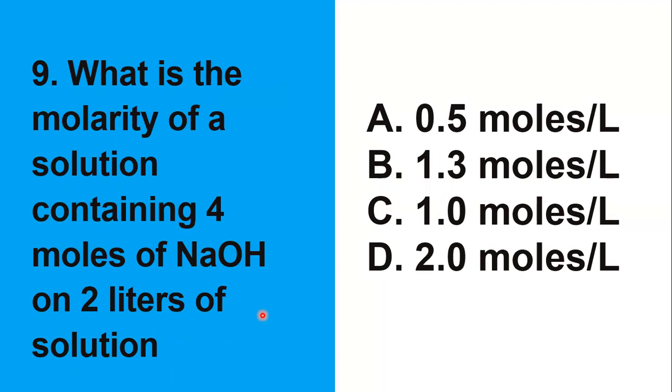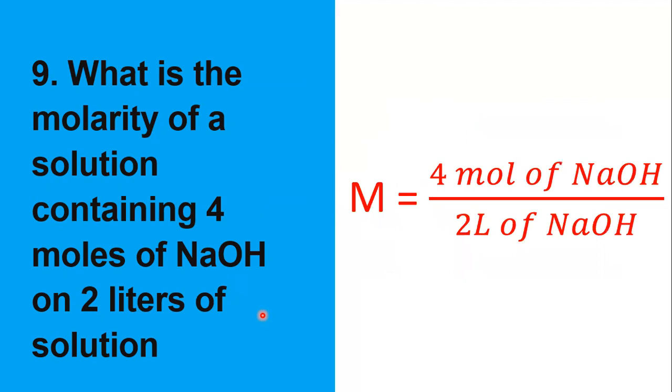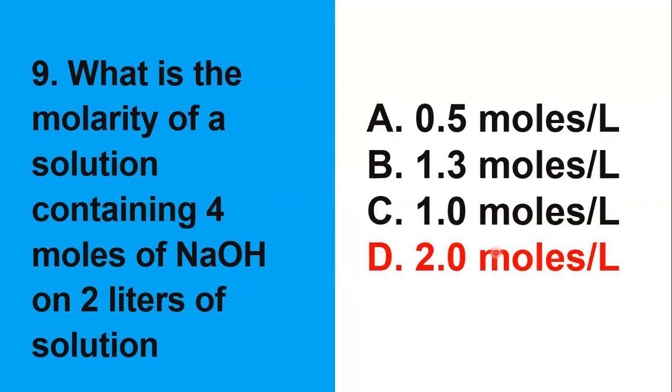The formula for molarity is moles of solute over the total number of liters of solution. Molarity is equal to 4 moles of NaOH over 2 liters of solution. 4 over 2 yields 2.0 moles per liter, which is letter T.